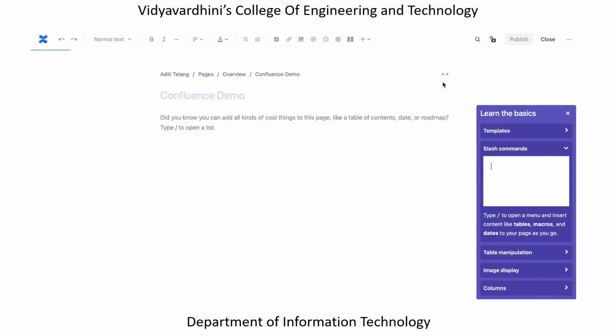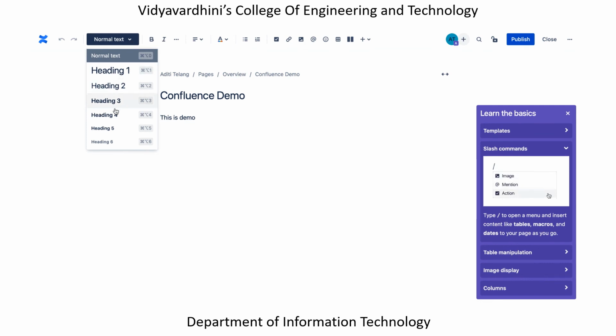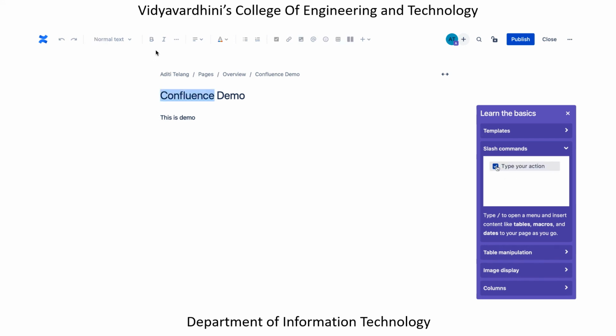It is very similar to basic Word, where you have the option of making a text into a heading or as a normal text. You can either make it bold or italic. Okay, and align it, give a bullet list option, and so on.